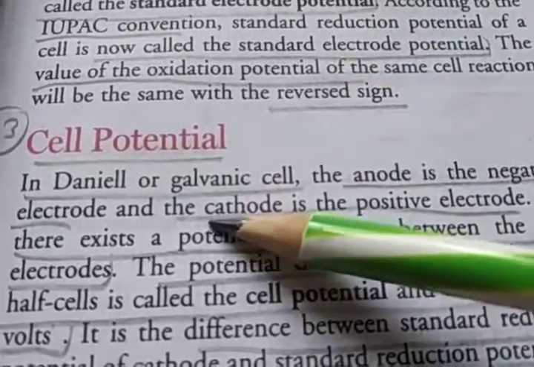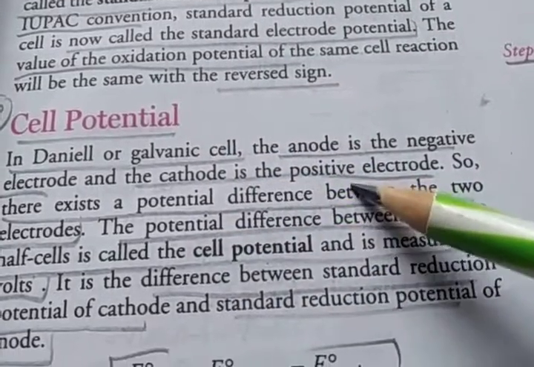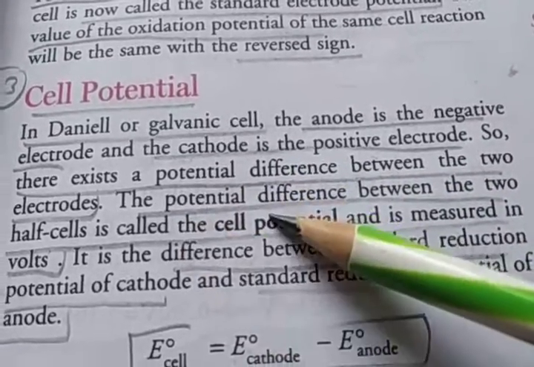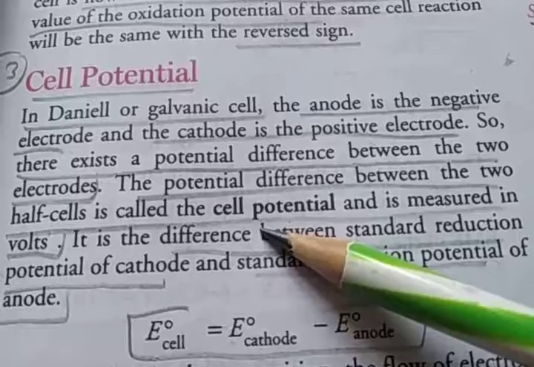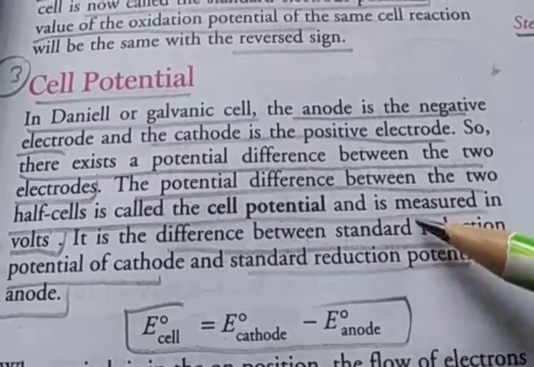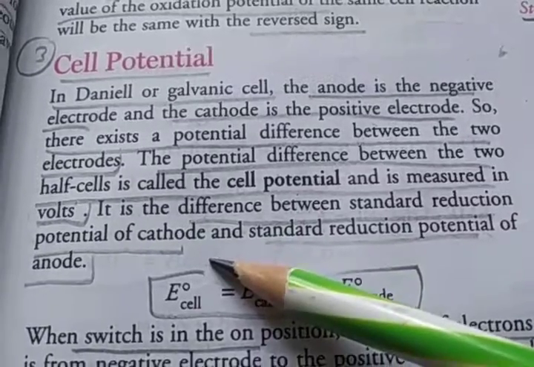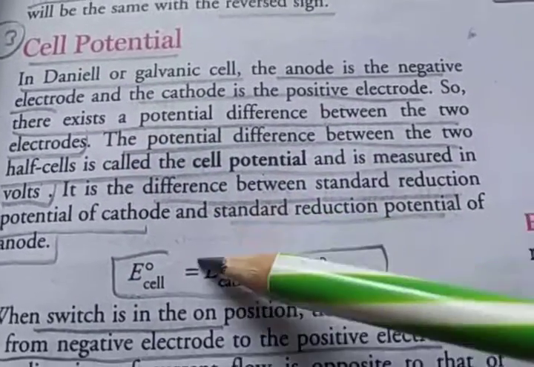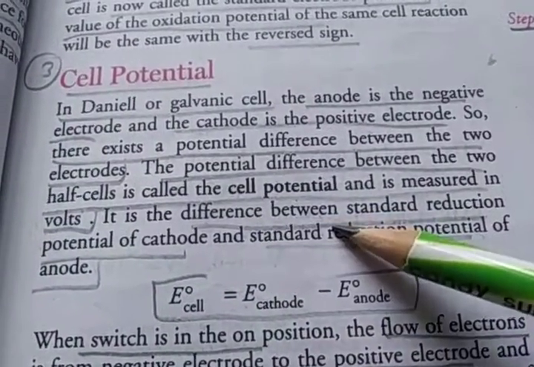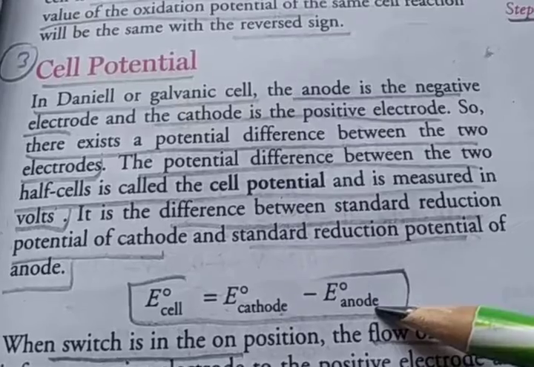Third related term is cell potential. In the Daniell galvanic cell we have already said the anode is the negative electrode and the cathode is the positive electrode. So there exists a potential difference between the two electrodes. The potential difference between the two half cells is called cell potential. It is measured in volt, and the difference between the standard reduction potential of the cathode and anode is called the standard cell potential.